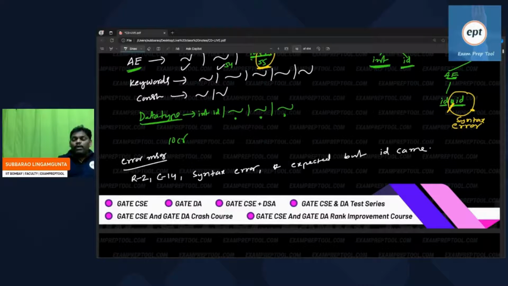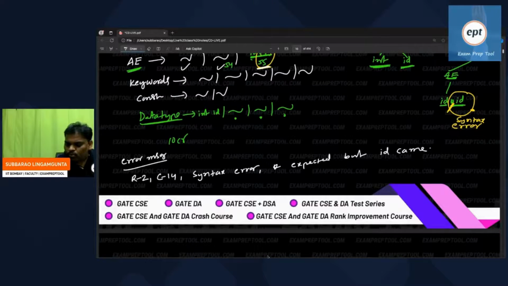The problem the parser is facing is 10 crore productions. Which production will I take? The parser has a serious problem. To solve that problem, he will ask the lexical analyzer, hello lexical analyzer, please read the program and say what the next token is. Whenever he gives the next token, out of these 10 crore productions, the matching one, that production he will take. But a production is a set of rules.